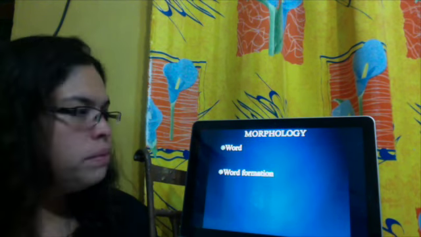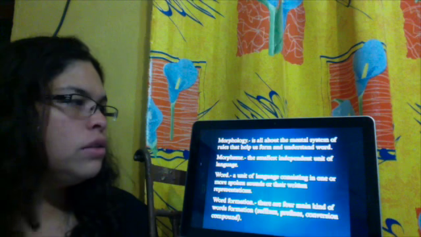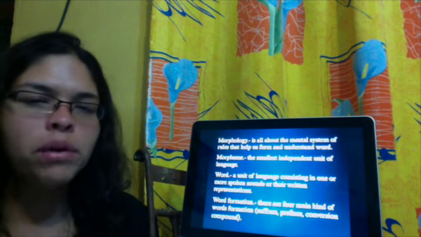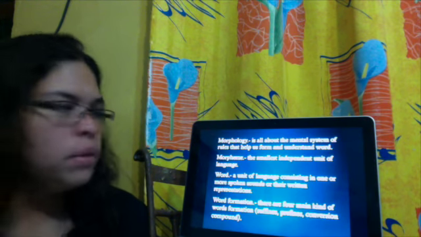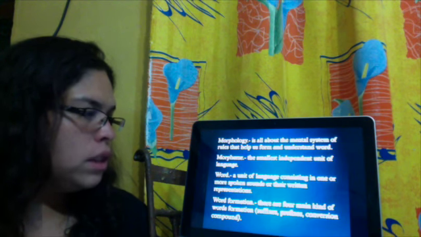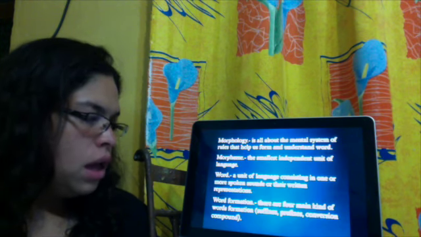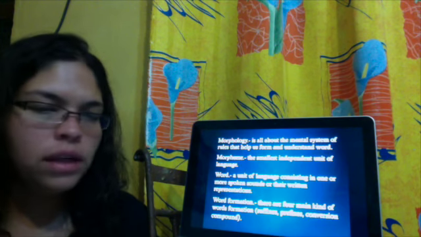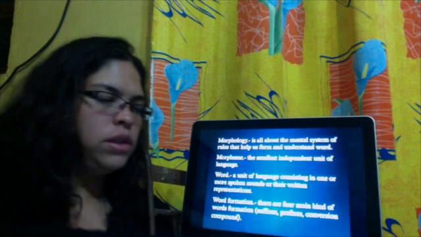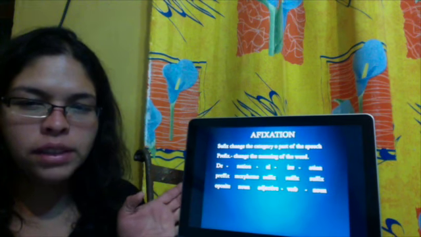Now we're going to start with morphology. In morphology, we're going to study the word and word formation. Morphology is all about the mental system of rules that help us to form and understand a word. A morpheme is the smallest independent unit of language. A word is a unit of language consisting of one or more spoken sounds or their written representation. There are four main kinds of word formation: suffixes, prefixes, conversions, and compound words. In affixation, we're going to include the prefixes and suffixes.